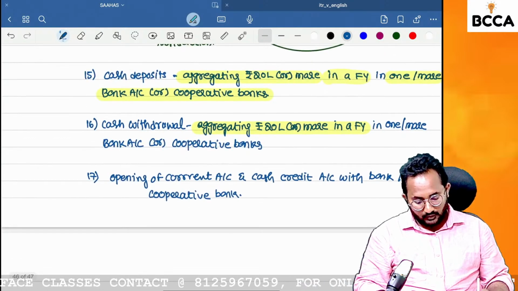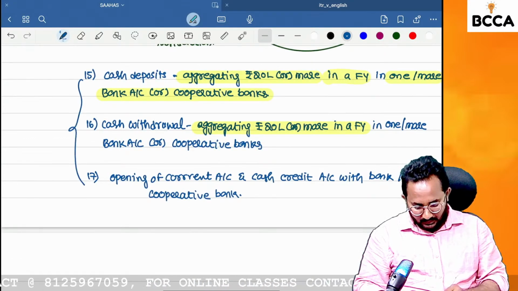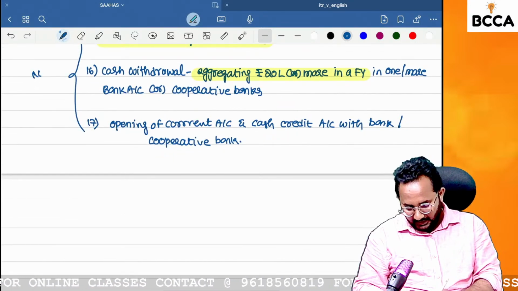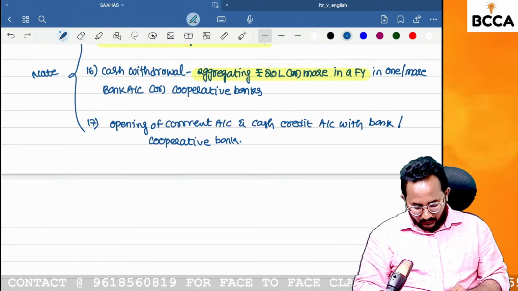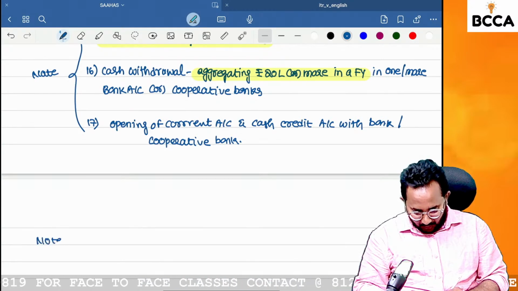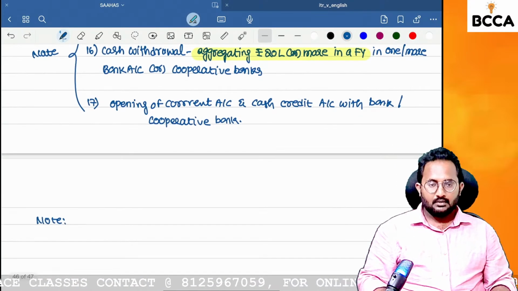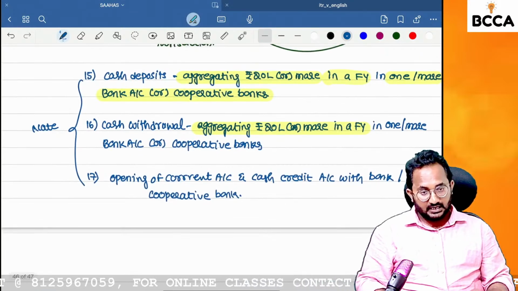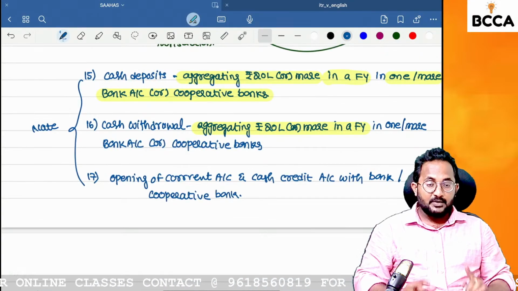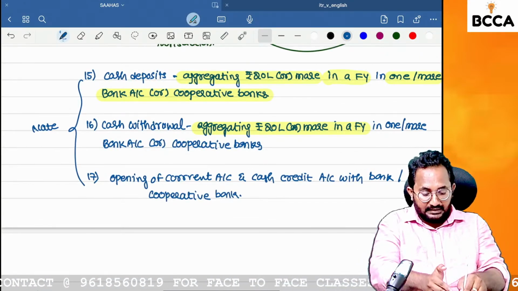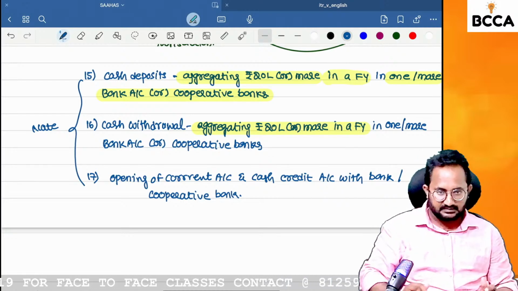What is it? For the above 3 points, I will tell you one note point. What is it? PAN needs to be submitted before 7 days of entering into these 3 transactions.